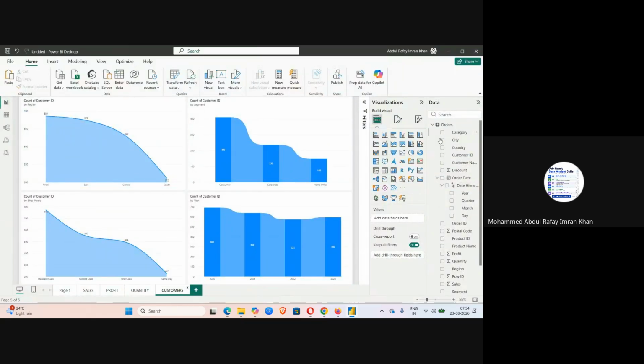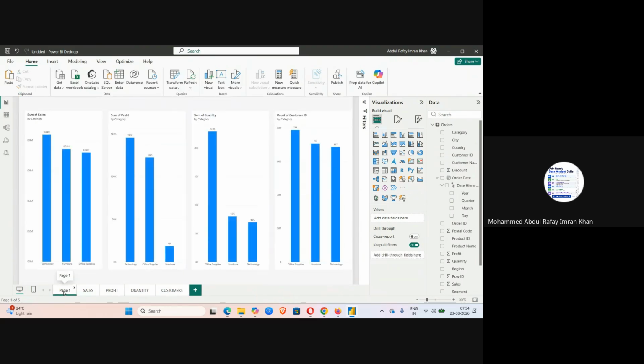Sorry, customers. Again, I'll drag category here. Now, what this does for me is something really interesting. So I'll go back to my page. Okay. So now I need to understand. So the client would like to understand the furniture. Okay. The breakdown of furniture, which is 0.74 million